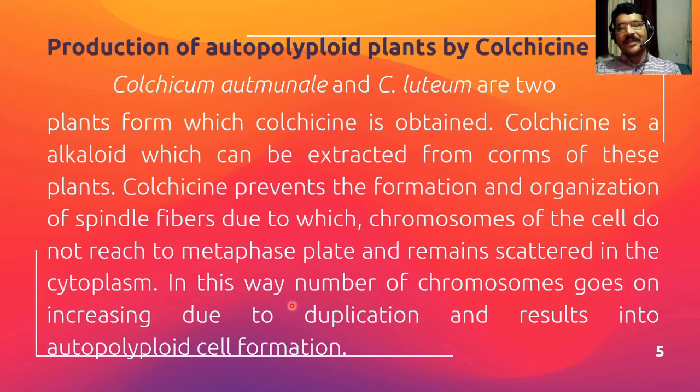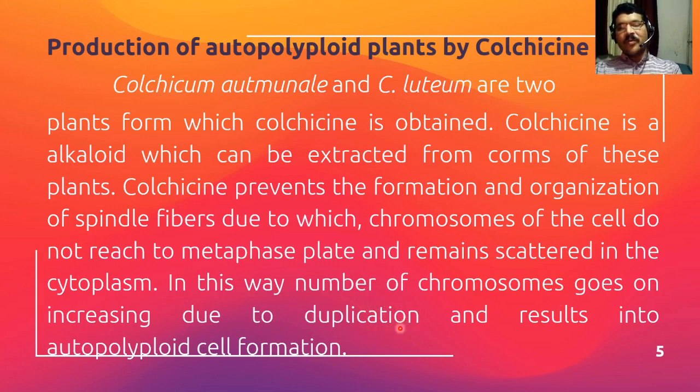This results in autopolyploid cell formation. So here you can see that colchicine prevents the formation of spindle fibers, and due to that the chromosomes which are already produced remain scattered in the cytoplasm, and in this way the number of chromosomes goes on increasing. Due to multiple divisions, the chromosome number increases, and all these chromosomes do not segregate and remain scattered in the cytoplasm.